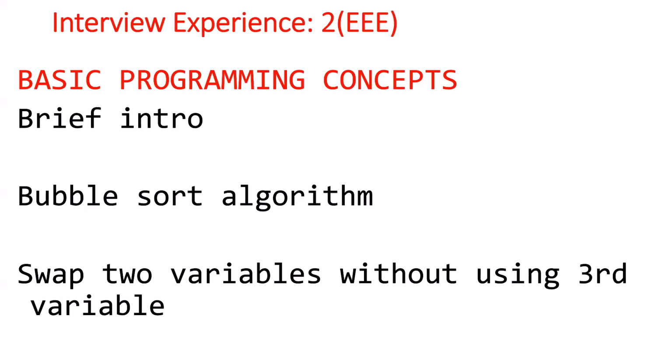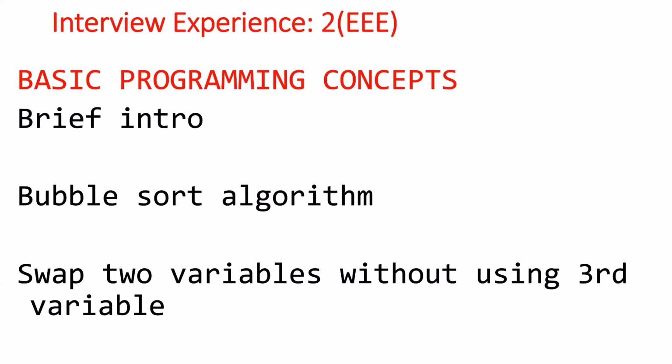In the bubble sort algorithm, I don't think he was actually asked to write it down, because if that was the case, he would have written it. For bubble sort, you can tell how it happens: we swap variables as we go forward. It could also be asked what the complexity is, and you would say O of n square. Then it will be asked how this complexity can be optimized or reduced to O of n. Then you can say we can use a flag variable.